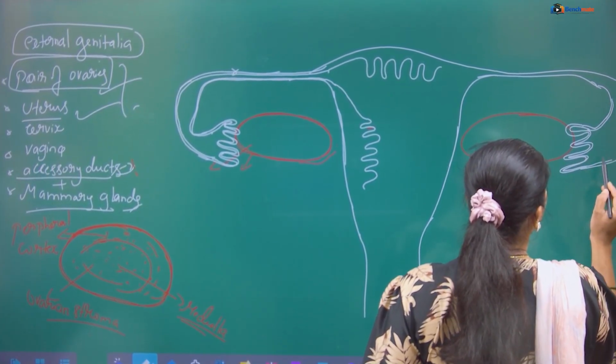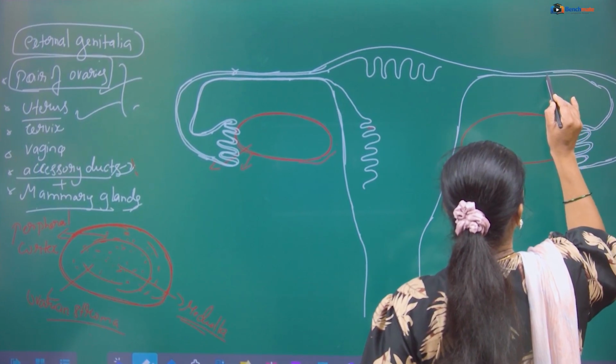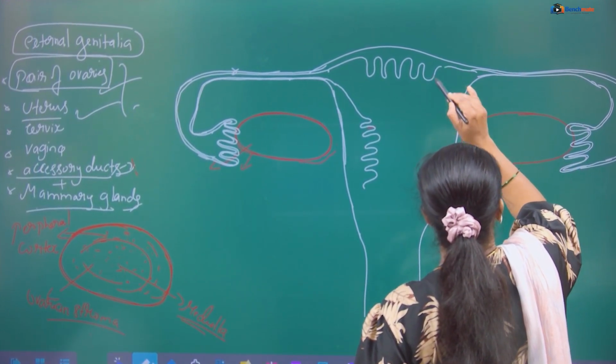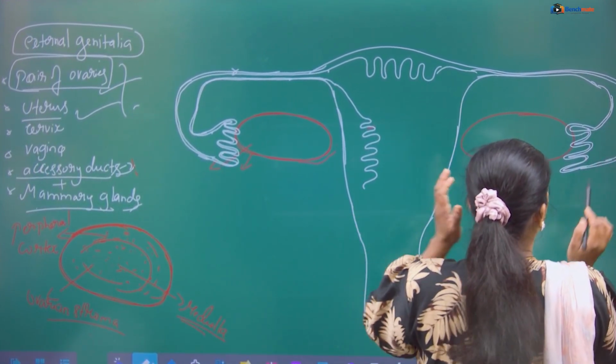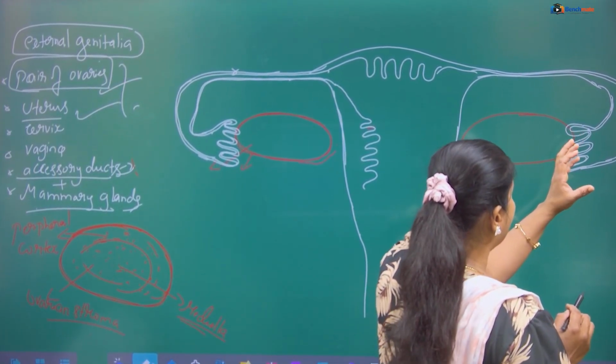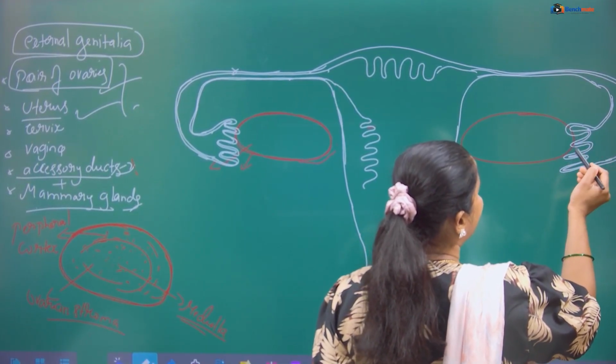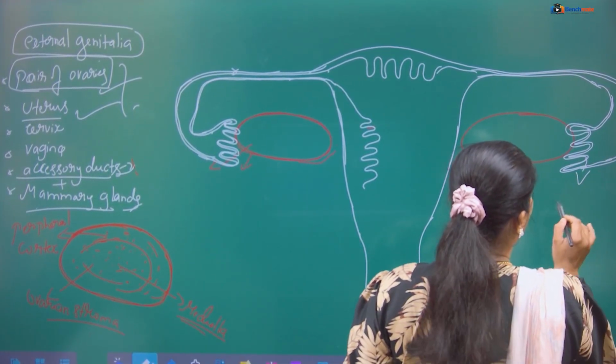The two oviducts arise on either side of the ovary, from its peripheral region, and that part is known as the infundibulum.